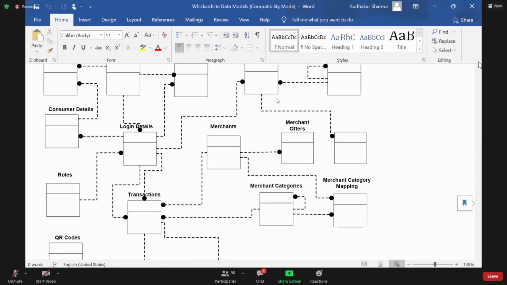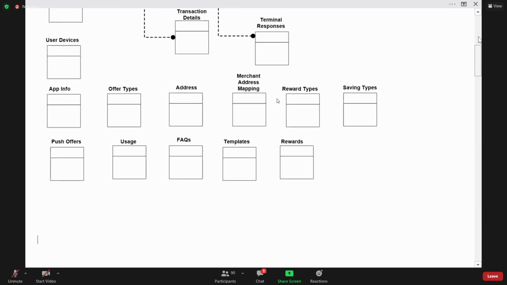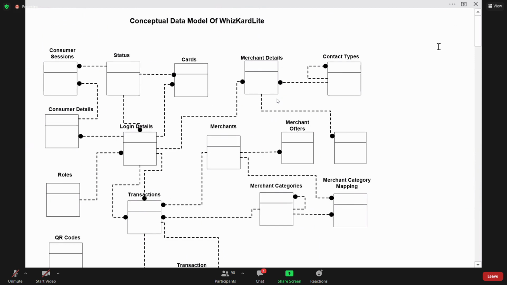I'm just showing you a conceptual model of a sample project. In the conceptual model, we identify the modules that are required for data, that is, which modules need data.